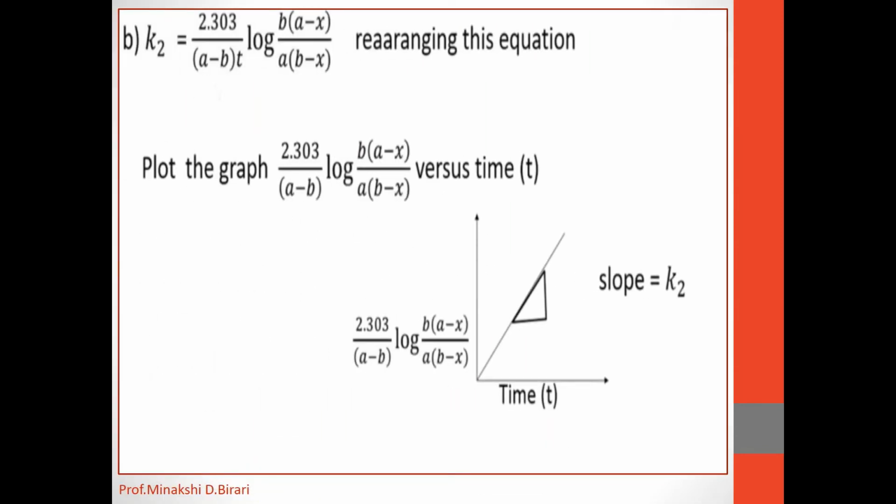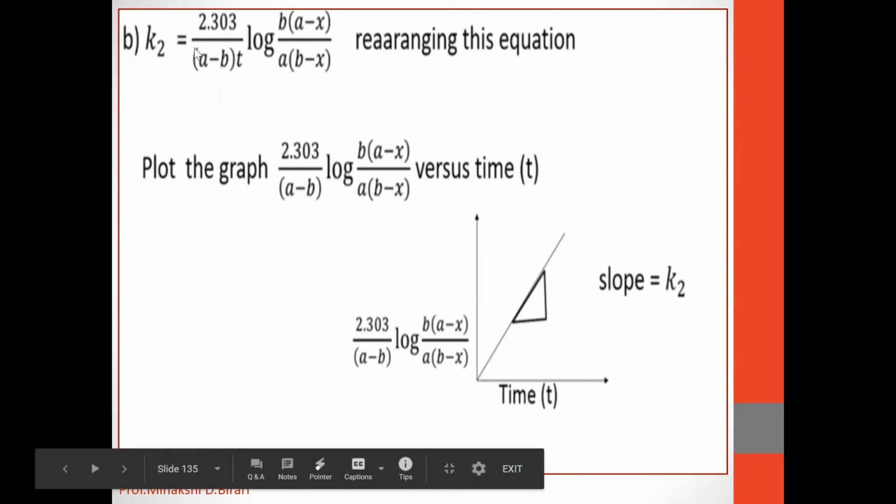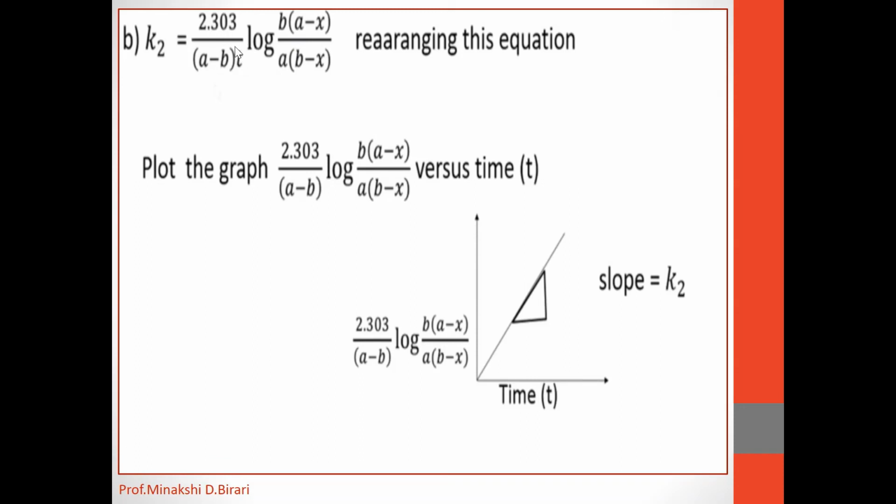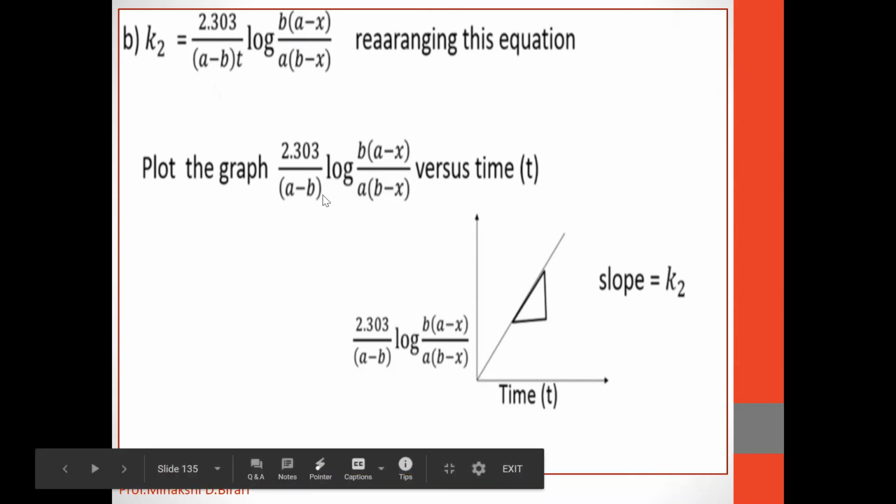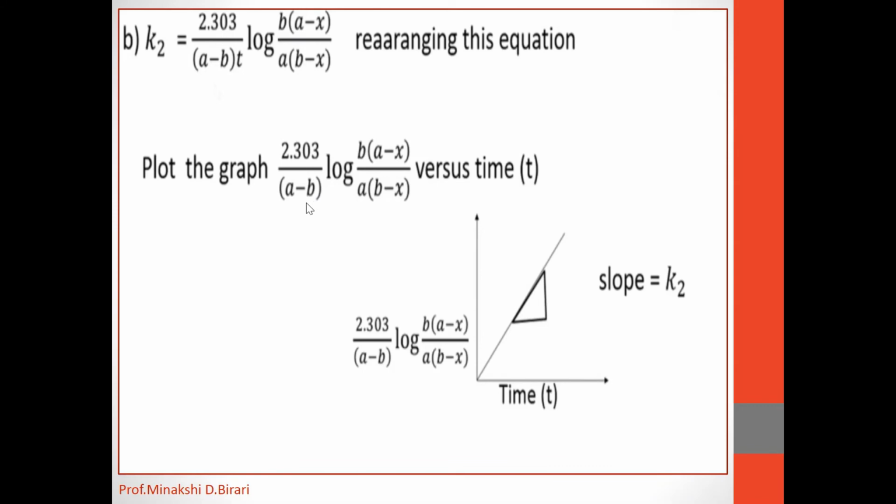Then the second possible graph for the rate constant K2. K2 is equal to 2.303 upon A minus B into t, log of B into A minus x divided by A into B minus x. By rearranging this equation, we can get this graph by plotting 2.303 upon A minus B log of B into A minus x upon A into B minus x versus time t.